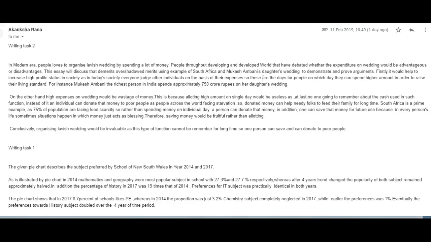Then, however, the essay also asks you to discuss advantages, plural. So you have to provide another advantage. What's another advantage people gain from spending a lot of money on weddings? There are several. First of all, there's an entire industry built around this, okay?